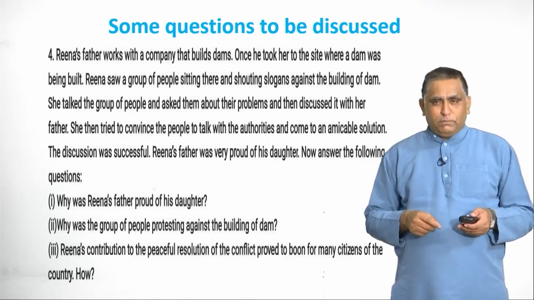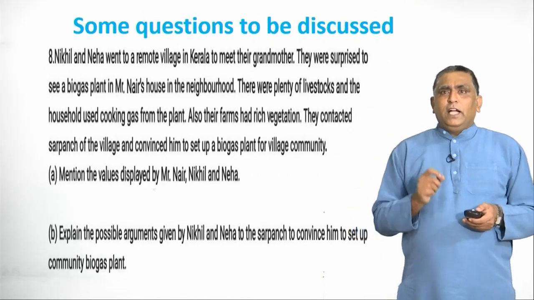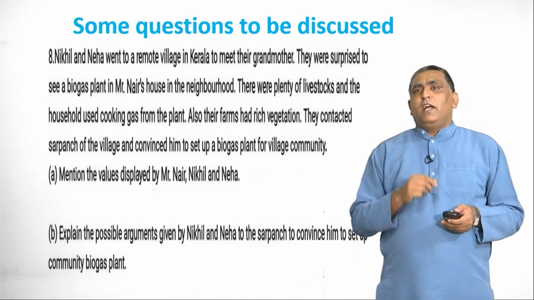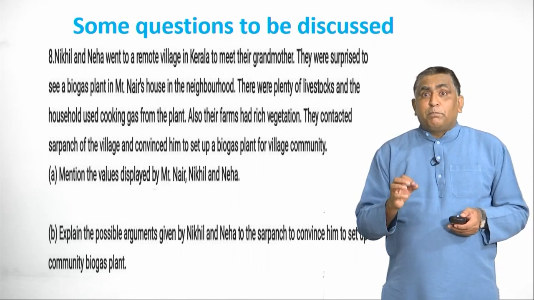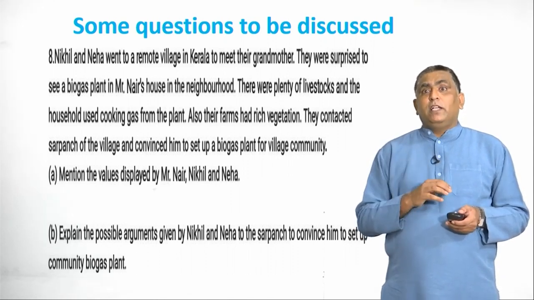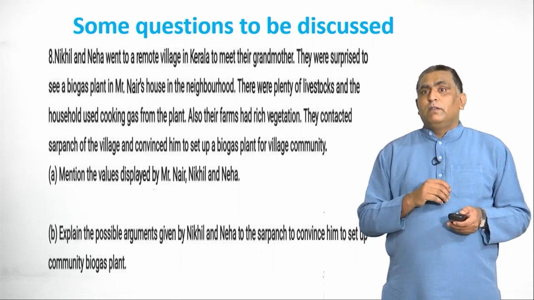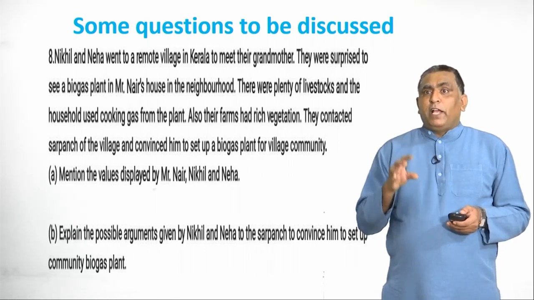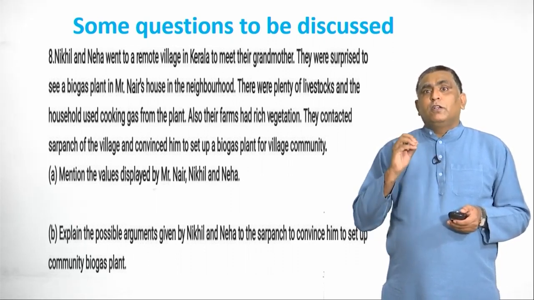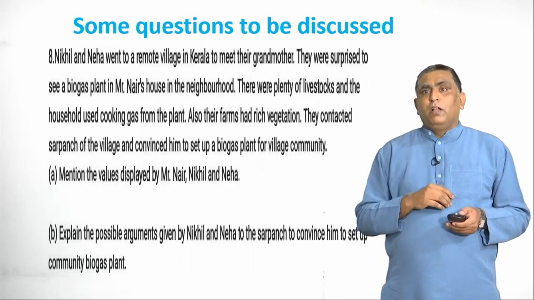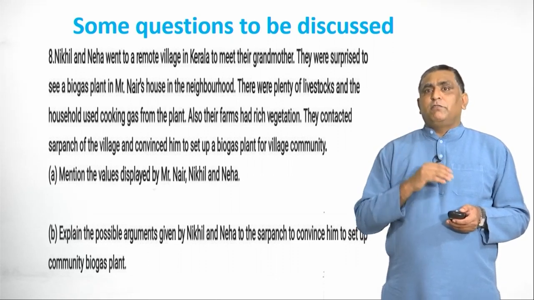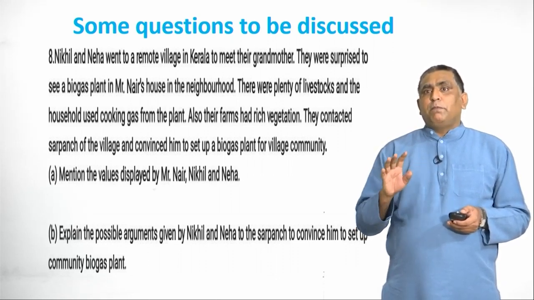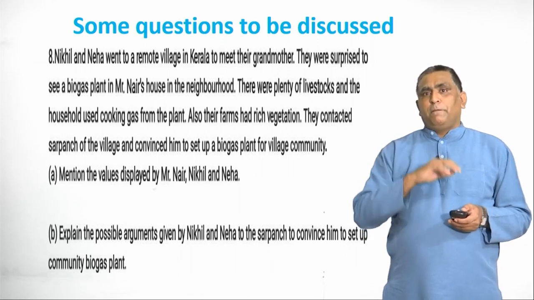Let us try one more. Nikhil and Neha went to a remote village in Kerala to meet their grandmother during the holidays. They were surprised to see a biogas plant in Mr. Nayar's house in the neighborhood. There was plenty of livestock and the household used cooking gas from the plant. Also, their farm was rich in vegetation. They contacted the Sarpanch of the village and convinced him to set up a biogas plant for the village community.